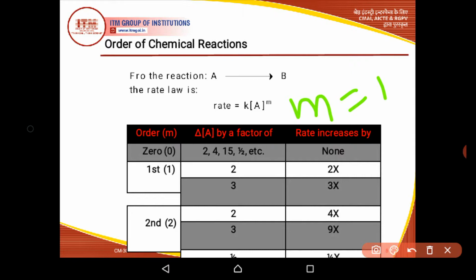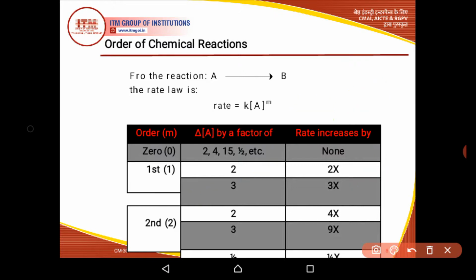So when we double the concentration of A, there will be double the rate. The rate will increase 2 times if we double the concentration of A, if the reaction is of first order with respect to reactant A. Similarly, if we increase the concentration of A up to 3 times, the rate of reaction will also increase by 3 times, because it is first order with respect to this particular reactant.